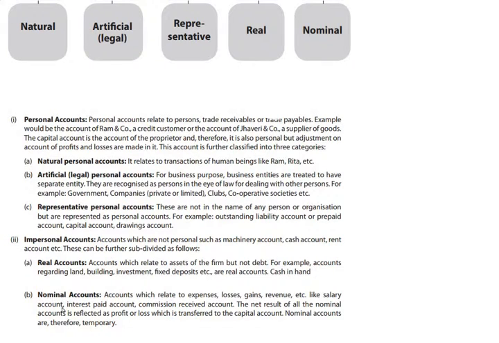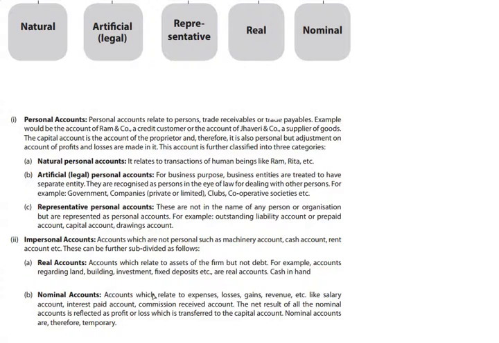Third category is nominal account. As we have discussed already, these accounts represent expenses, losses, incomes and gains, and ultimately they are transferred to profit and loss account to find the net profit or loss for that period. So we need to understand how its rule goes. Its rule goes like: debit expenses and losses, and credit incomes and gains.